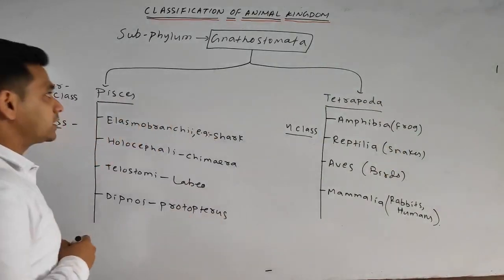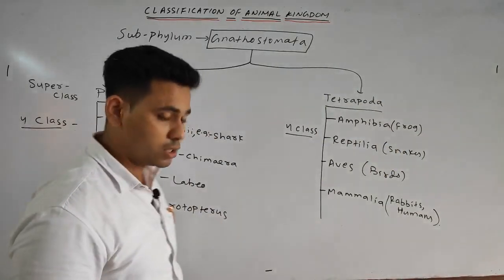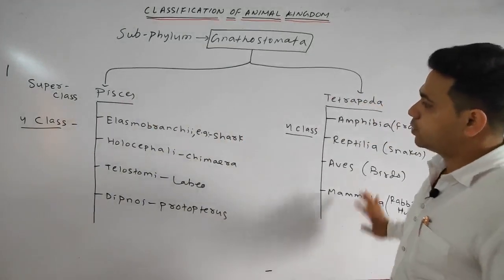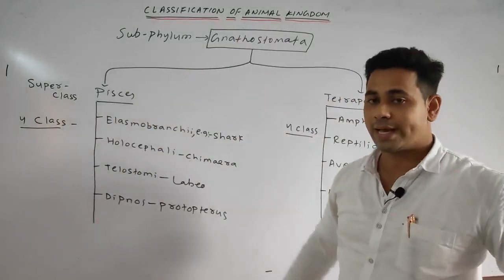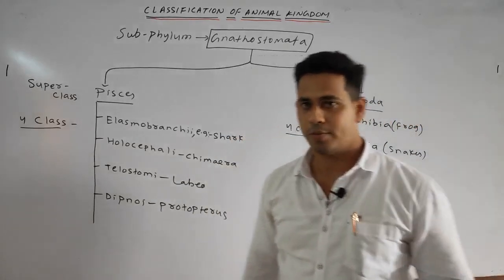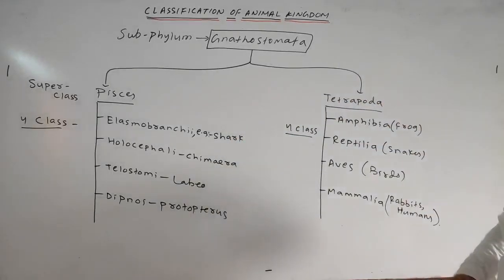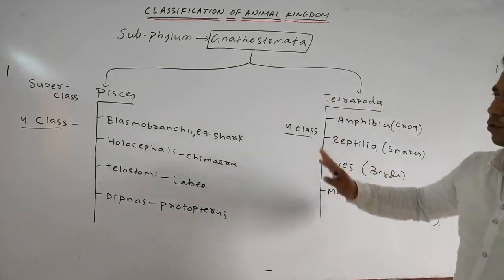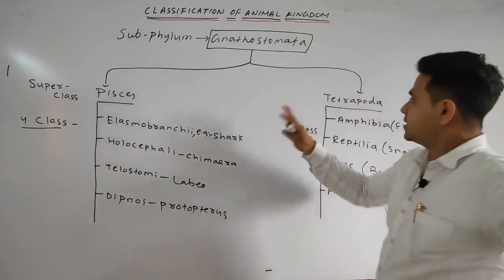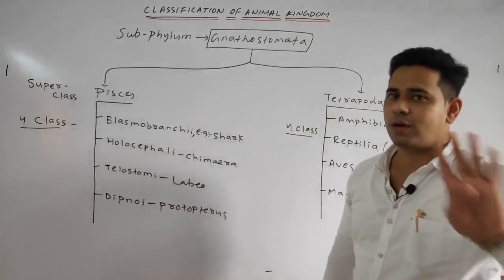So students, these are your various categories under the Gnathostomata. Gnathostomata means what? These all have the jaw bearing mouth. Agnatha means no jaw is present, as in the case of the Cyclostomata, okay, Petromyzon. So Gnathostomata means the jaw bearing mouth. It includes 2 superclasses, Pisces and Tetrapoda. Pisces and Tetrapoda are further divided into 4 classes each.